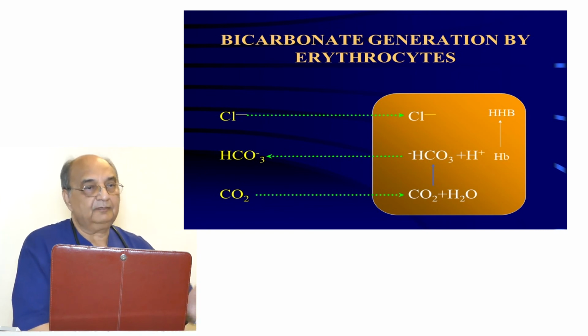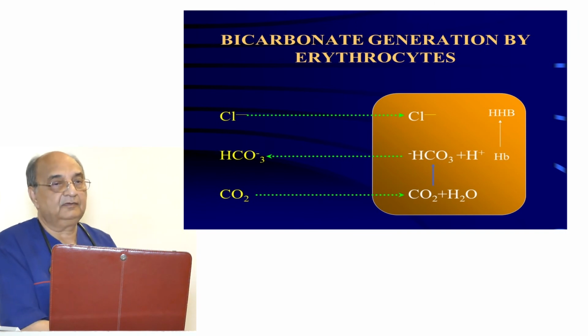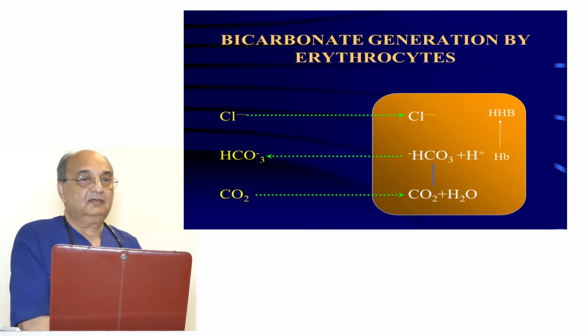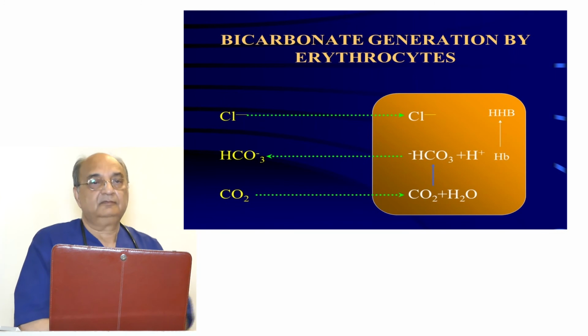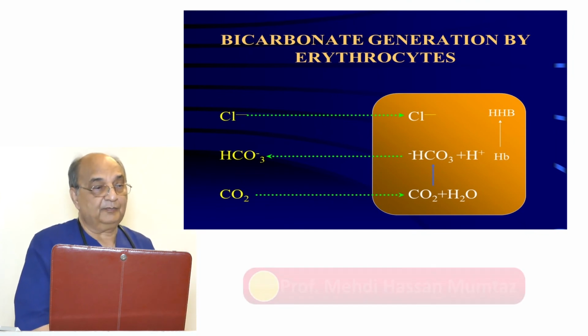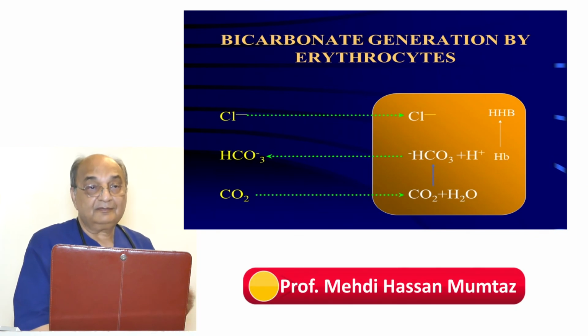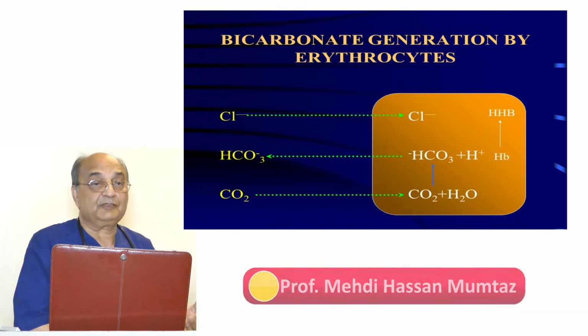Now the same blood, when it goes into the lung, what will happen there? Oxygen comes from the alveoli, goes into the plasma, goes into the RBC and pushes the hydrogen ion out, so it sits on the hemoglobin. Now this hydrogen ion which has been released will combine with bicarbonate to form H2CO3.